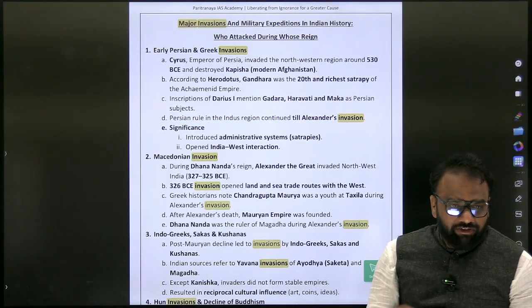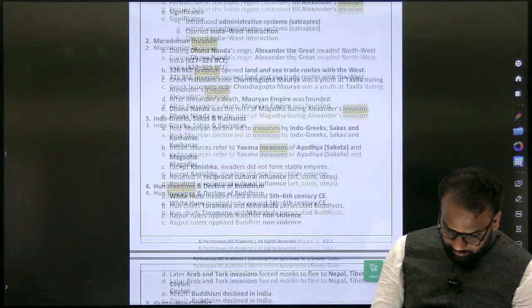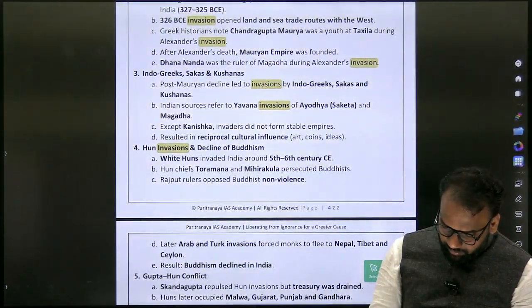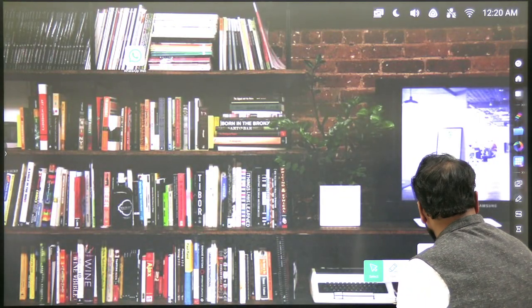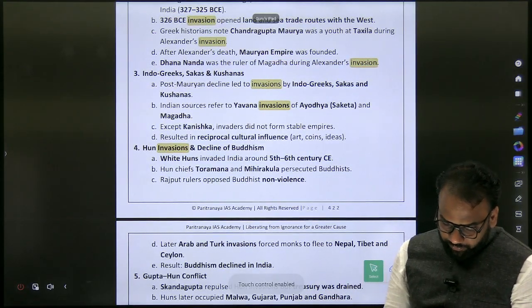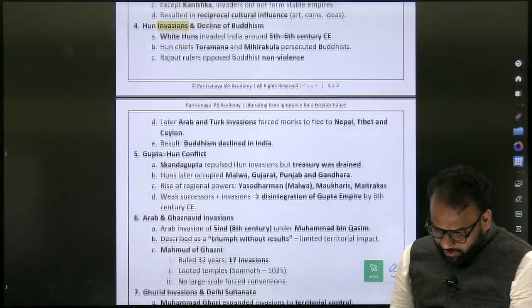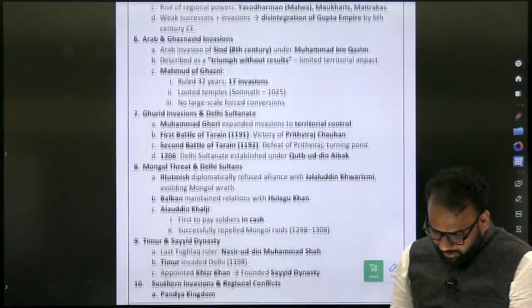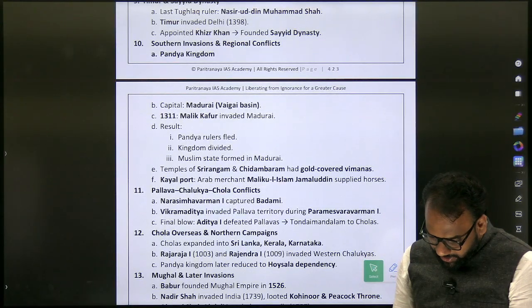Again here, each and every invasion is not that important. So here what you can do is you can just go through the invasions. Hun invasion, Gupta invasion, Ghurid invasion. In the 10th point, what I mentioned here is southern invasions and regional conflicts. Malik Kafur invasion is there.